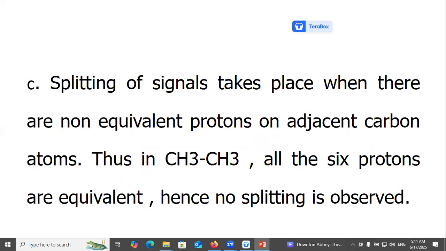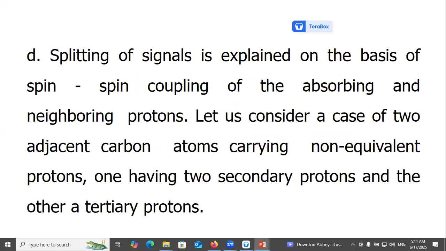Splitting of signal takes place when there are non-equivalent protons on adjacent carbon atoms. Thus, in ethane, all 6 protons are equivalent, hence no splitting is observed. Splitting of signals is explained on the basis of spin-spin coupling of the observing and neighboring protons. Let us consider two adjacent carbon atoms carrying non-equivalent protons, one having two secondary protons and the other a tertiary proton.